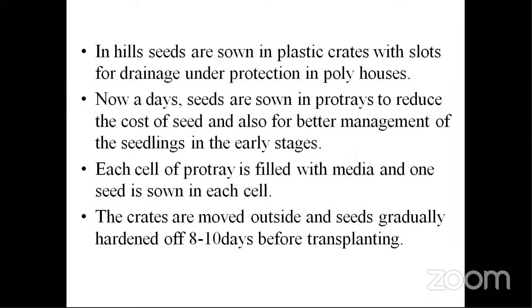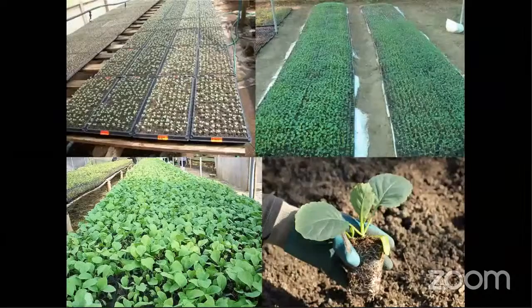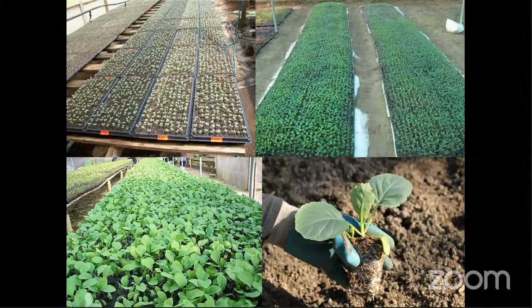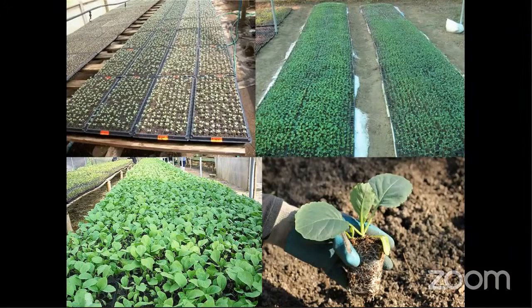And nextly, in the hilly areas you can go for pro-tray cultivation, or direct sowing, or transplanting after germination at 40 or 45 days. If it is very cold, they sow the seeds in pro-trays. They pile up the pro-trays one above the other, cover all of them with a black polythene sheet, and put some weight on it so that heat is generated within, and the seeds germinate early even in very low temperatures. They do this practice.